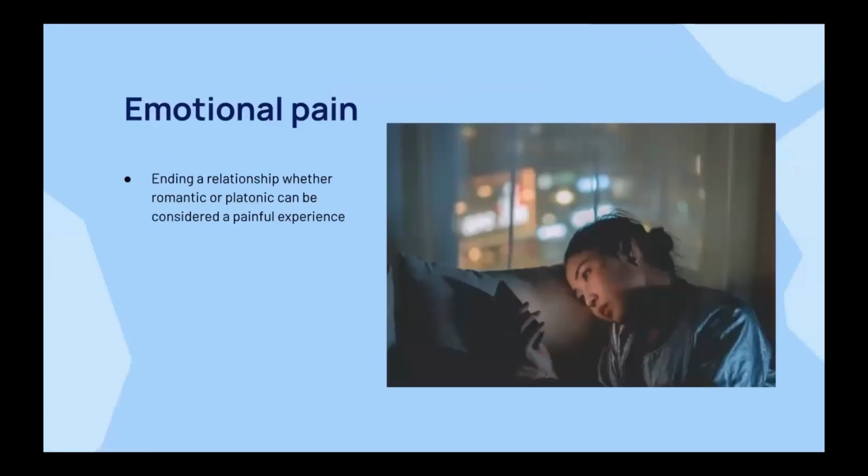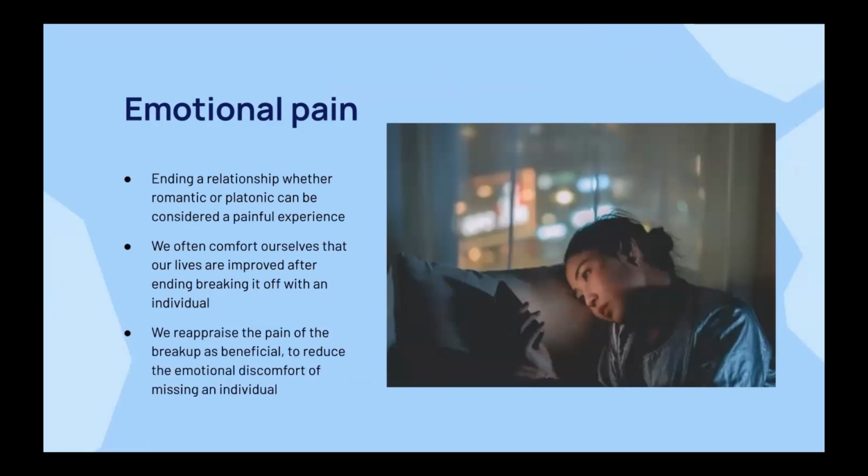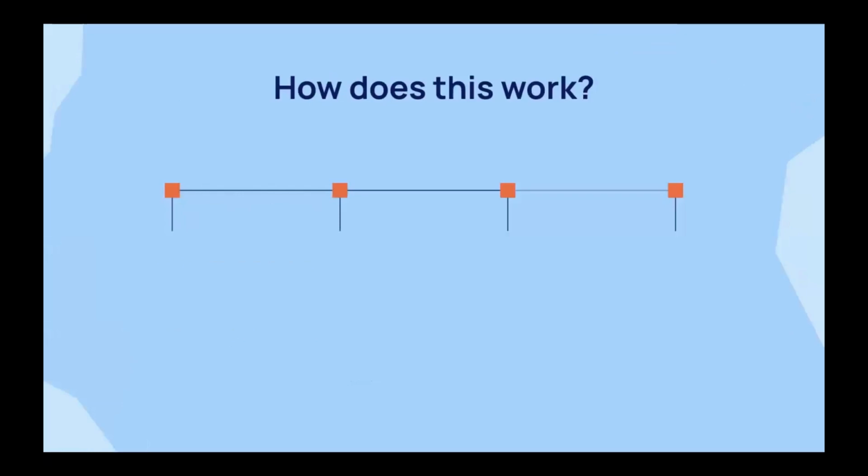So we know that ending a relationship, whether it's romantic or platonic, can be a painful experience. But we often comfort ourselves that our lives are improved after ending it off with an individual. So, in the same vein, we reappraise the pain of the breakup to be beneficial, to reduce the emotional discomfort of missing an individual. So how does this work?